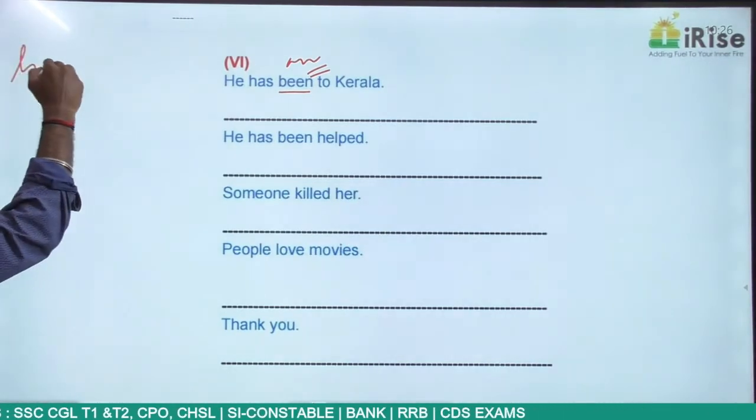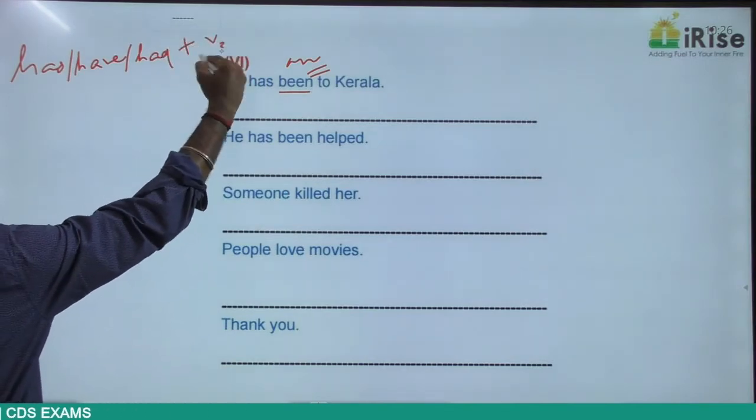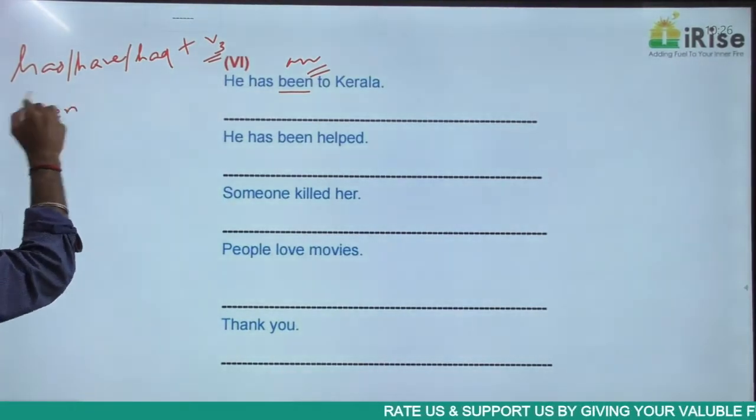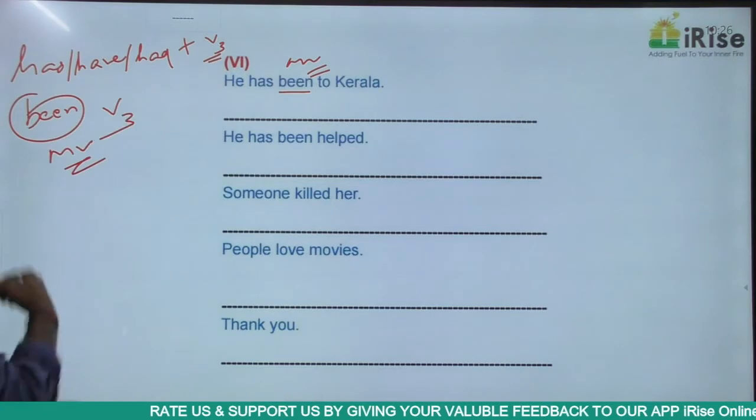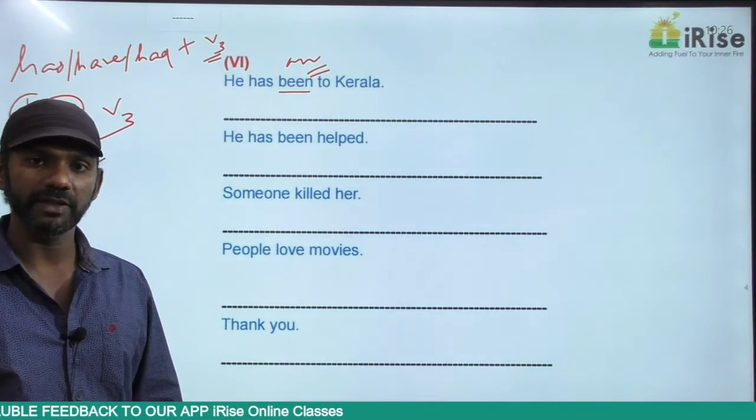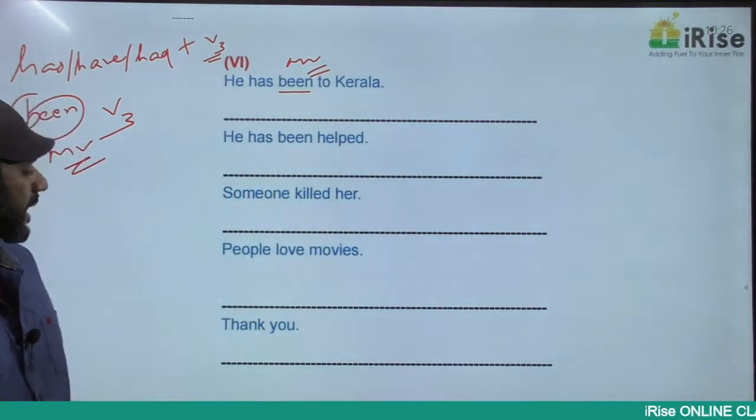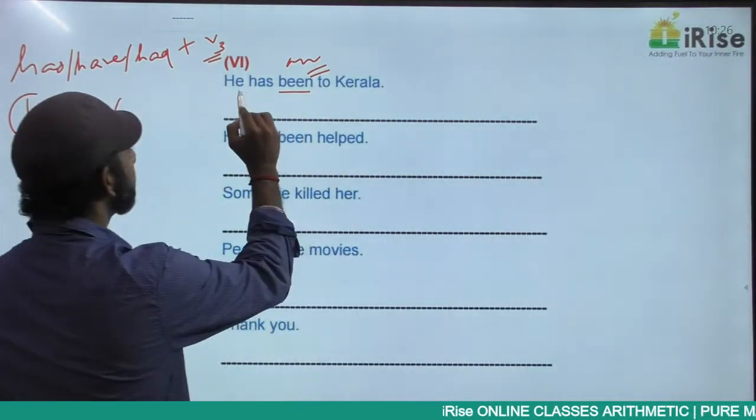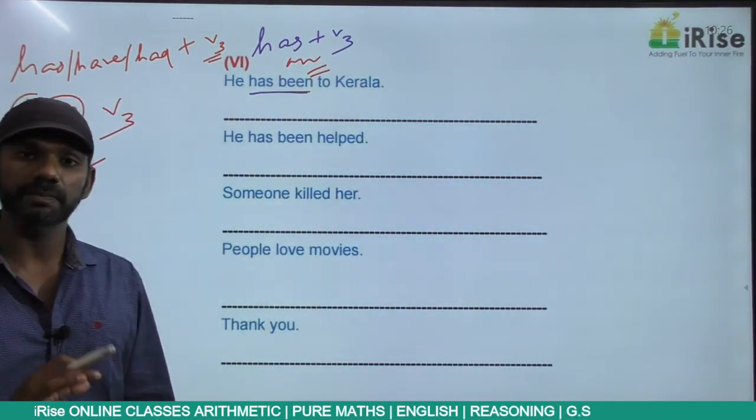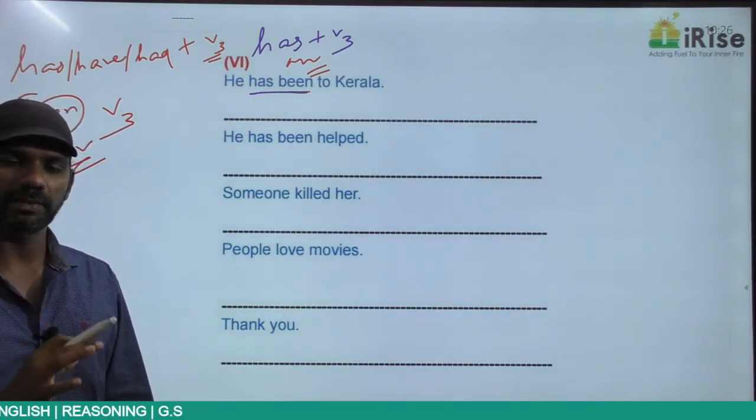In the perfect tense, after has, have or had, what must be there? V3 must be there. When there's no V3 after has, have or had, then been will act as a main verb in the V3 form. Been is a main verb here because there's no main verb after been. So has been is has plus V3. And has plus V3 is present perfect in the active voice. Learn the structures by heart.